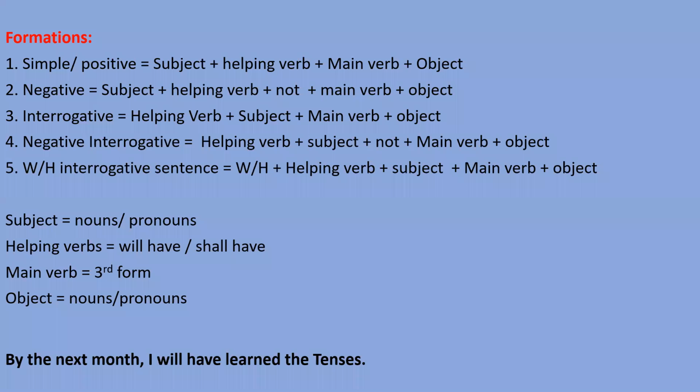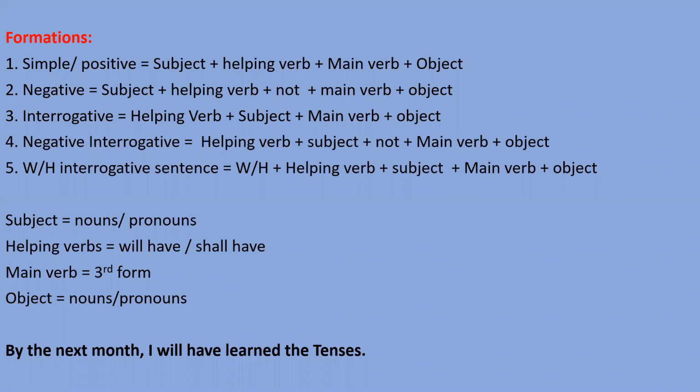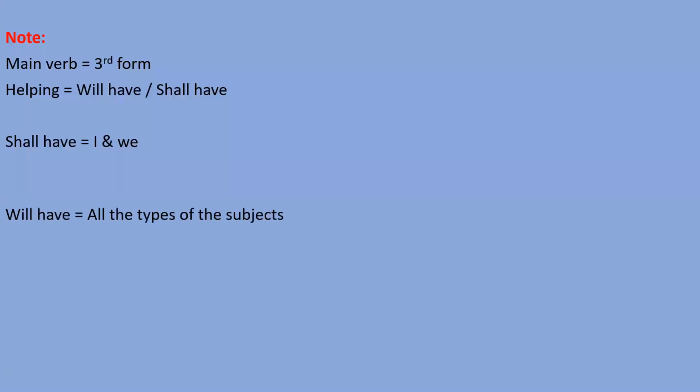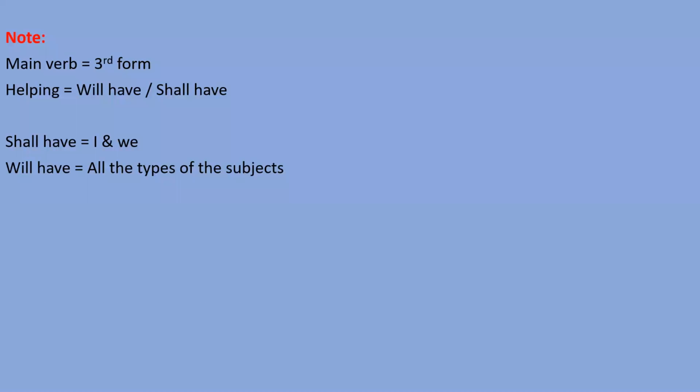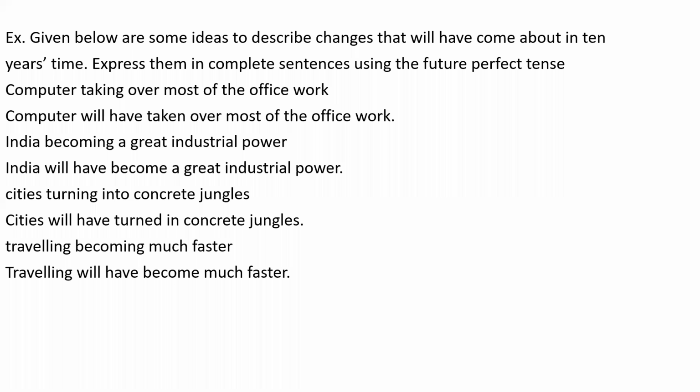Object: nouns and pronouns. Like, by the next month I will have learned the tenses. So I'm talking about the future, and by the next month I'm saying a future moment, and I'm also saying that by this month I will have completed the tenses, right? Note, main verb third form, no option. So with every type of subject you have to use the third form. Helping verbs are will have and shall have, and you know that shall have we use with first person singular and plural, means with I and we. And will have we can use with all the types of subjects, right?